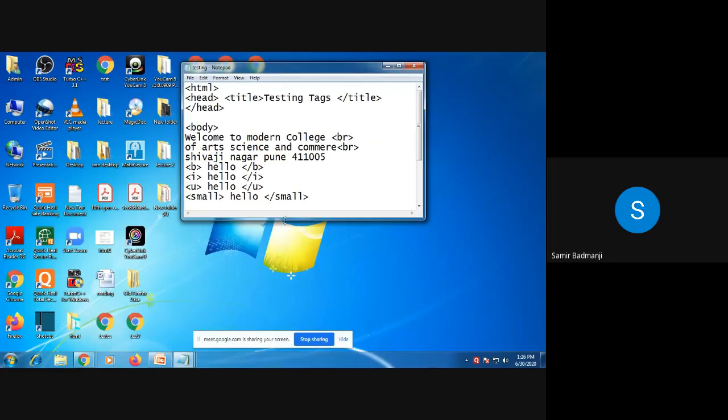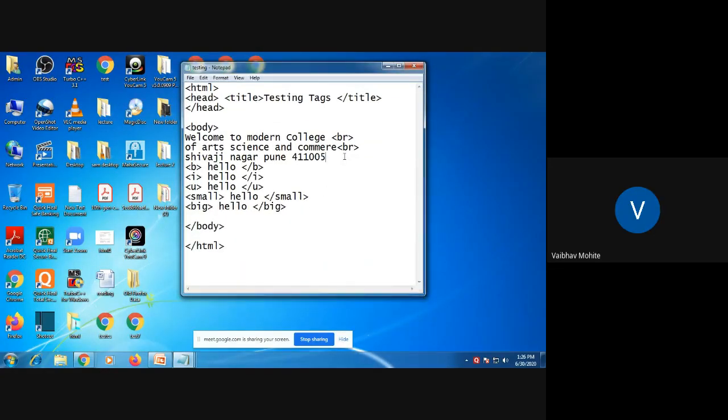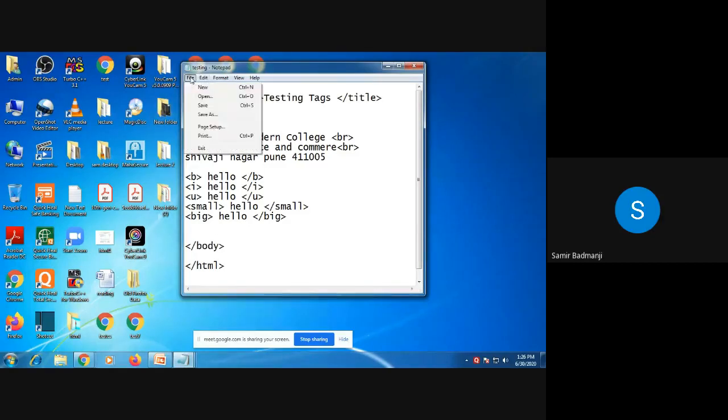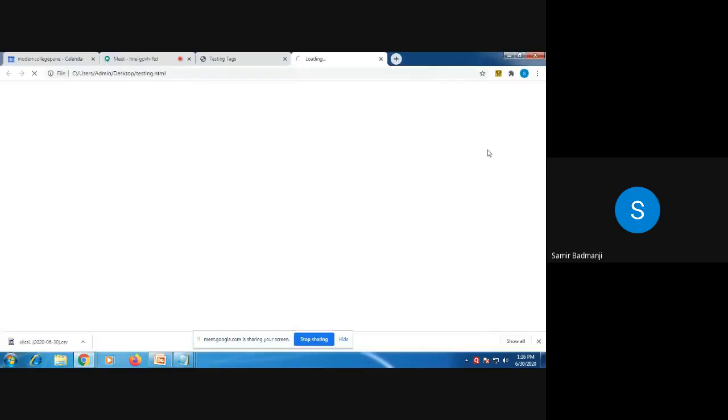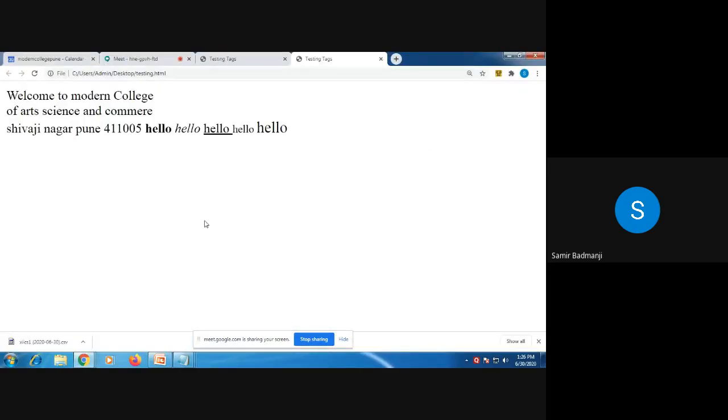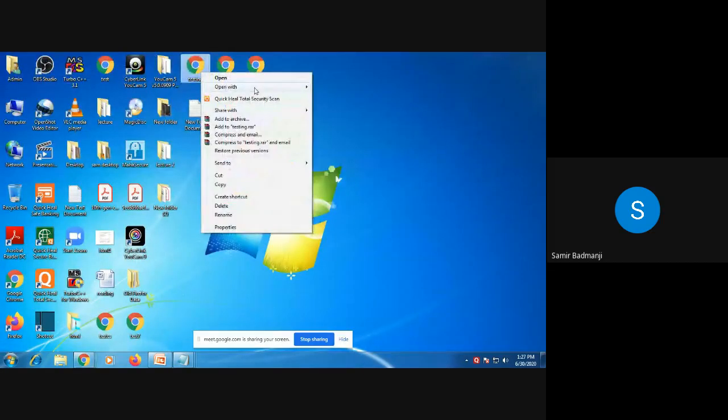Yes, all of you can see this. I just added some lines here. Bold, italic, underline, small and big. So again, I am just going to save this. And then I am just going to open it. Now see here. After Shivaji Nagar, I have not given BR tag. So whatever I have written on separate lines, all of them have come on the same line. So I'll just write BR tags to all of them so that it will end the line.